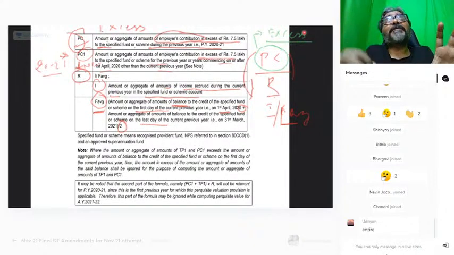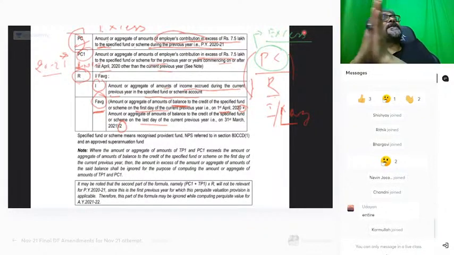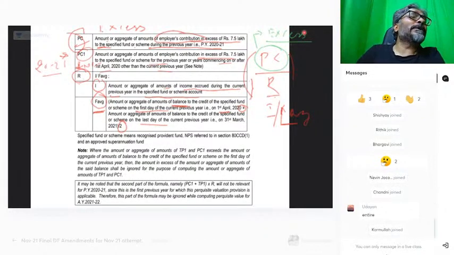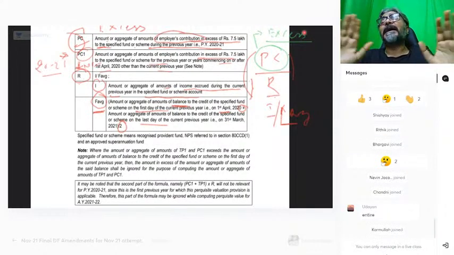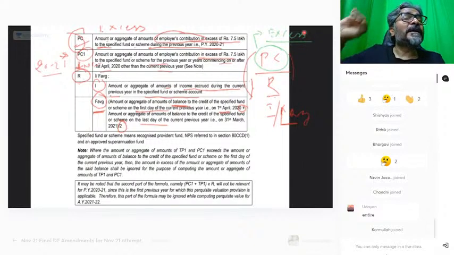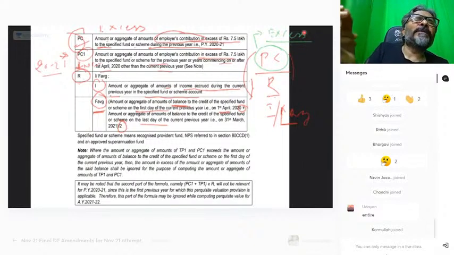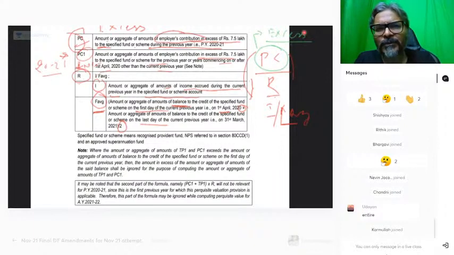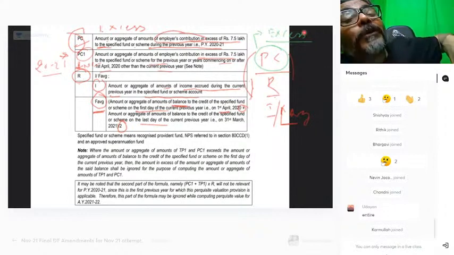You will not have any bias that this R is restricted only to the employer contribution or this R is restricted only to the excess amount. ऐसा कुछ भी नहीं है. There is no such stipulation given so far as the two variables are concerned. The two variables, you see for yourself. Friend, आप खुद देखो, in that particular R calculation, they have not mentioned anywhere even that it is restricted to the employer contribution.